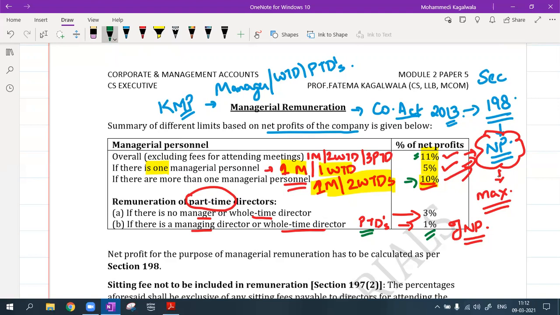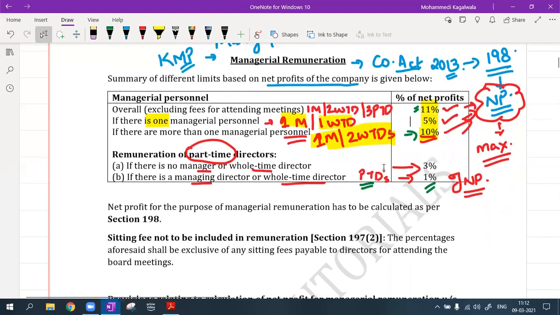They require certain permissions and the rules which are given in the Companies Act 2013. They can have a special contract with those managers or MDs, in which they are paying them over and above the limits provided in the Act. If they're paying them above the limits, then there are certain rules and provisions under the Act which are to be complied with. Am I clear with this?